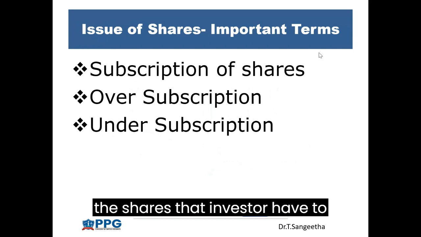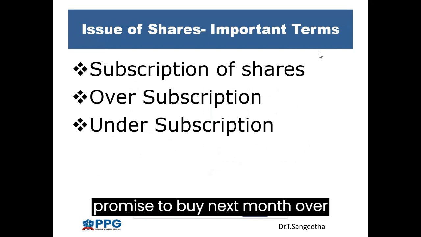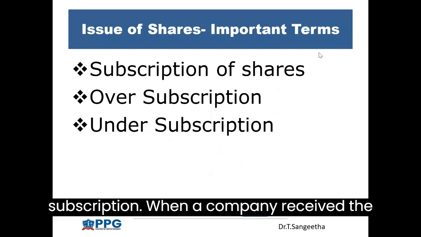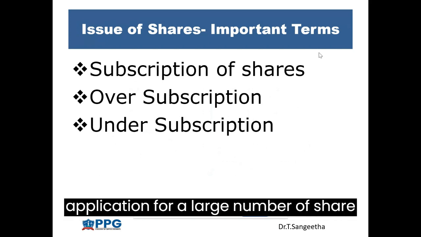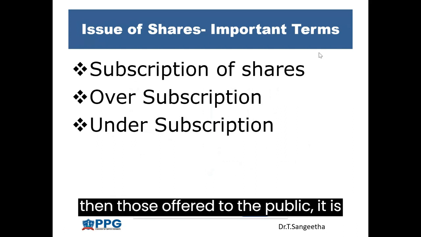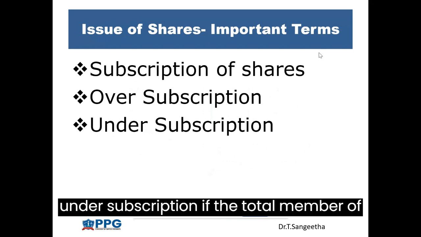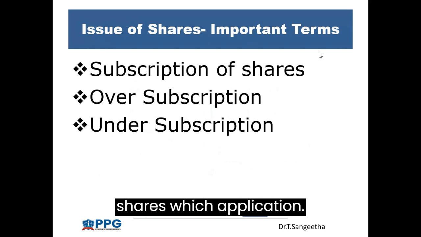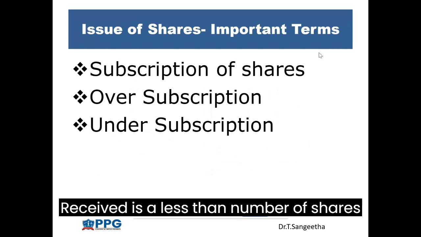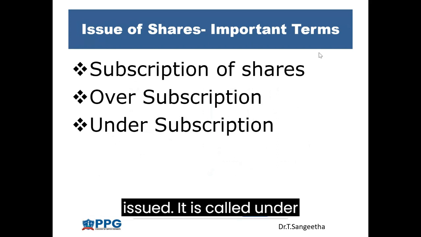When a company receives applications for a larger number of shares than those offered to the public, it is called oversubscription. Next one, undersubscription. If the total number of shares for which applications are received is less than the number of shares issued, it is called undersubscription.